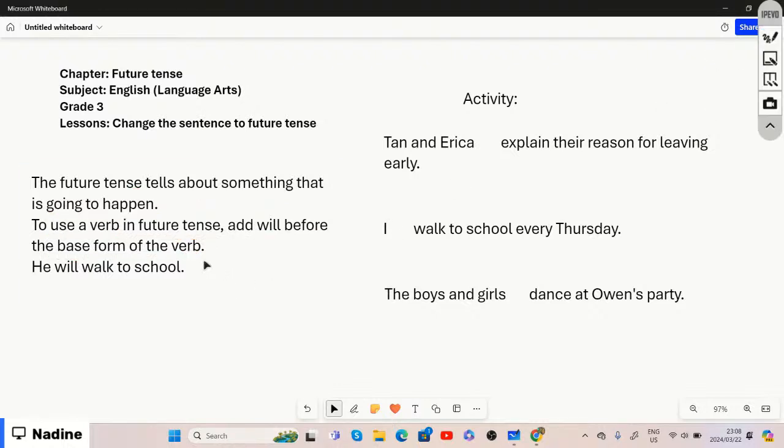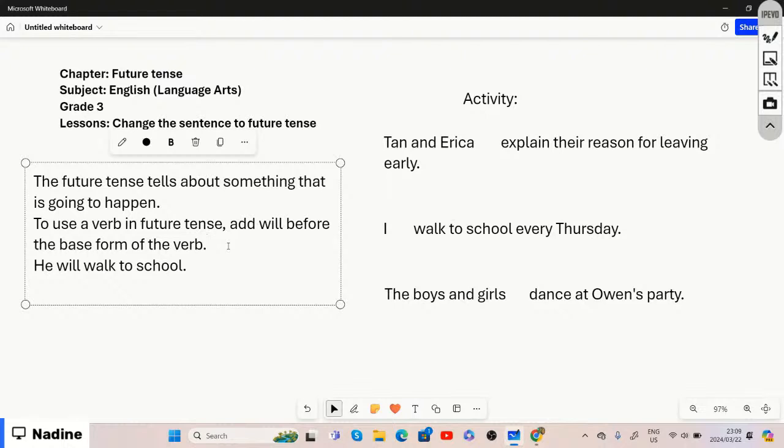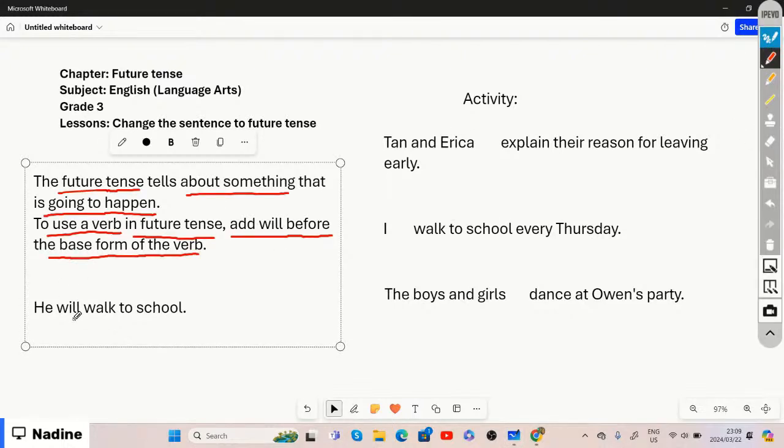And if we look at this example here in front of us, it says, he will walk to school, right? So here we have our verb. I'm going to circle the verb. Our verb is walk. That's the action that is taking place. So with the future tense, we need to add the word will just before the verb, and there we have the word will.